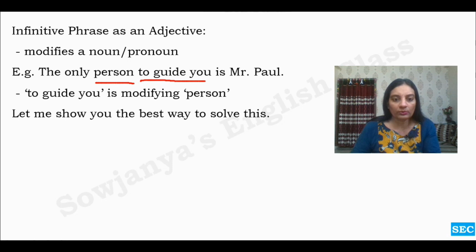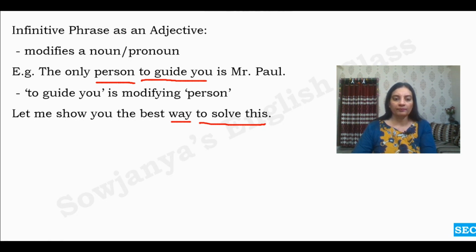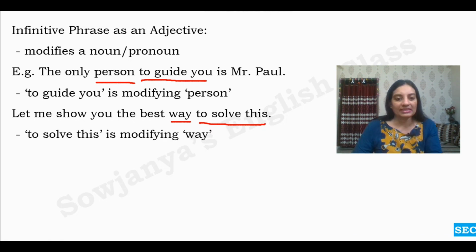Let me show you the best way to solve this. The best way to solve this. Okay. So here, what do we observe? "To solve this" is an infinitive phrase modifying the noun way. What sort of way? A way that can solve this. In that way it is acting as an adjective.